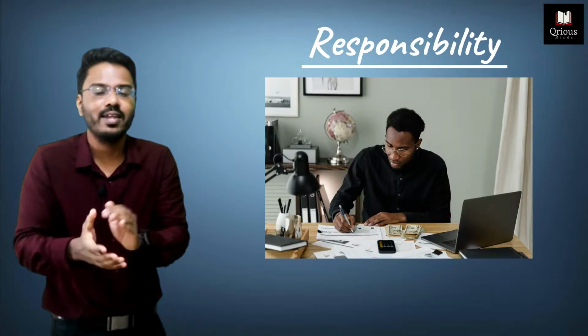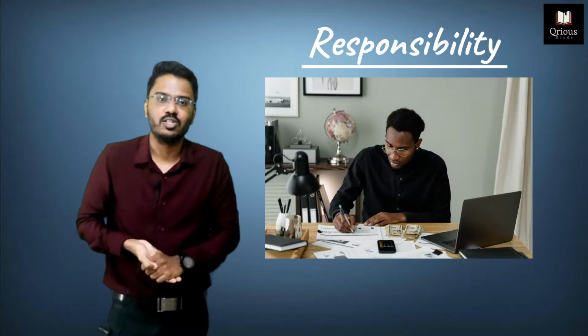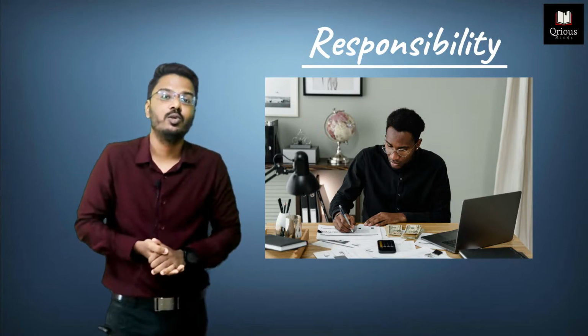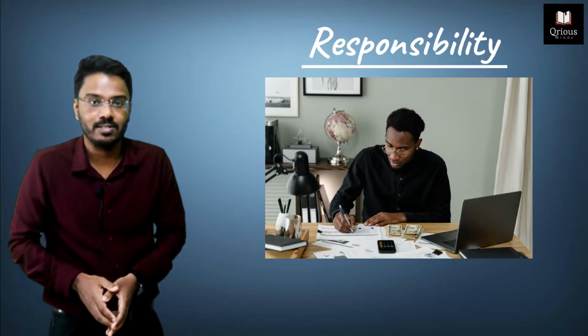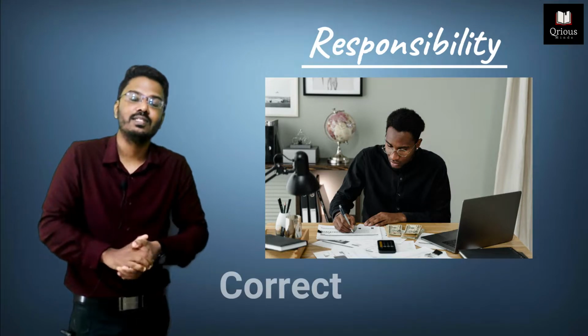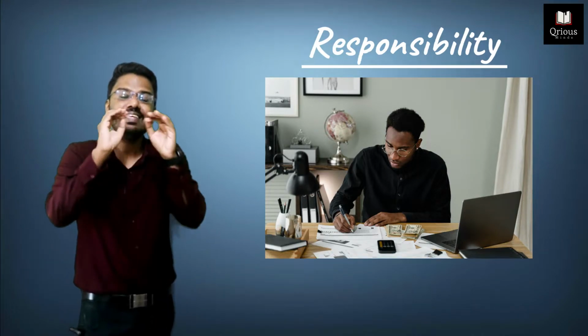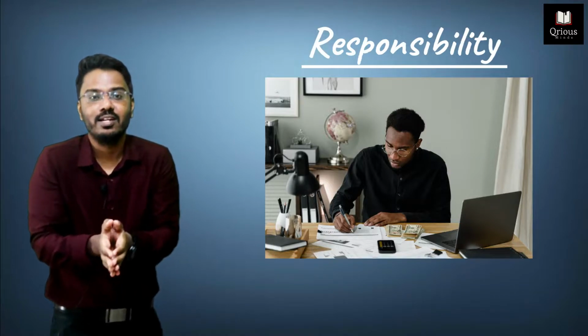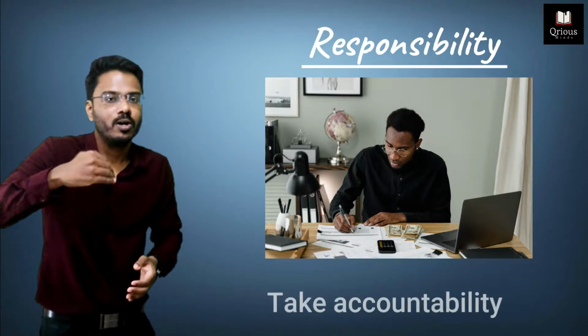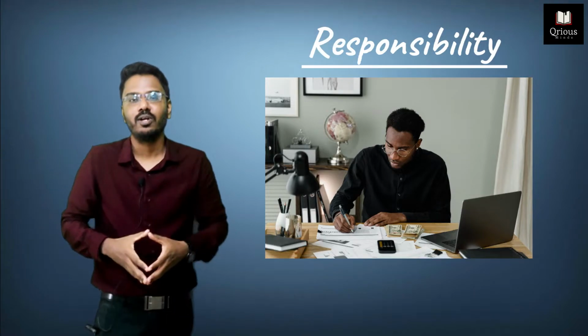Imagine that you are the finance manager of your organization, and it is your responsibility to prepare the financial statements. You shall prepare the financial statements in a correct way, in a time-bound way. So if anything goes wrong in those financial statements, then it shall be your responsibility. You shall take accountability for that.